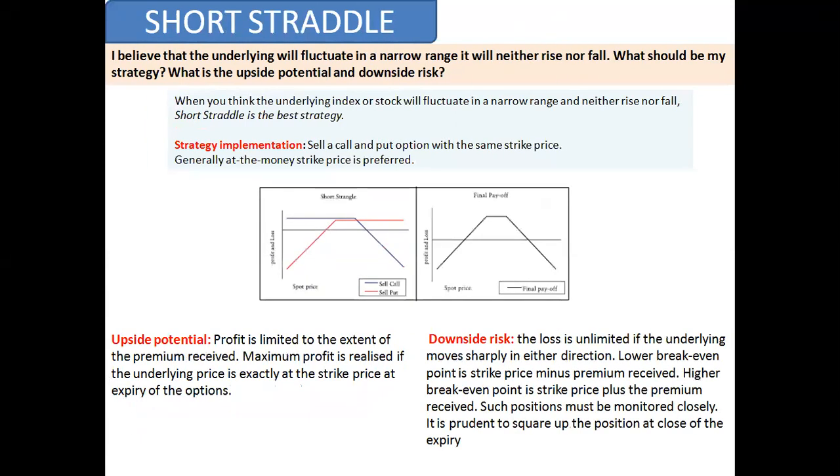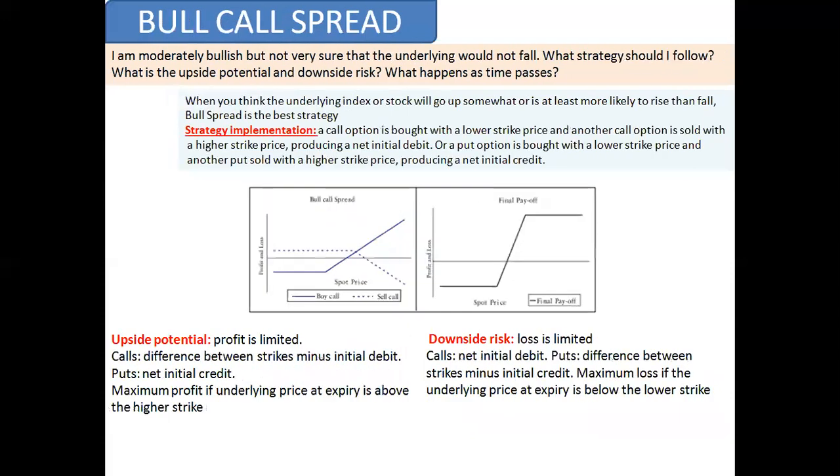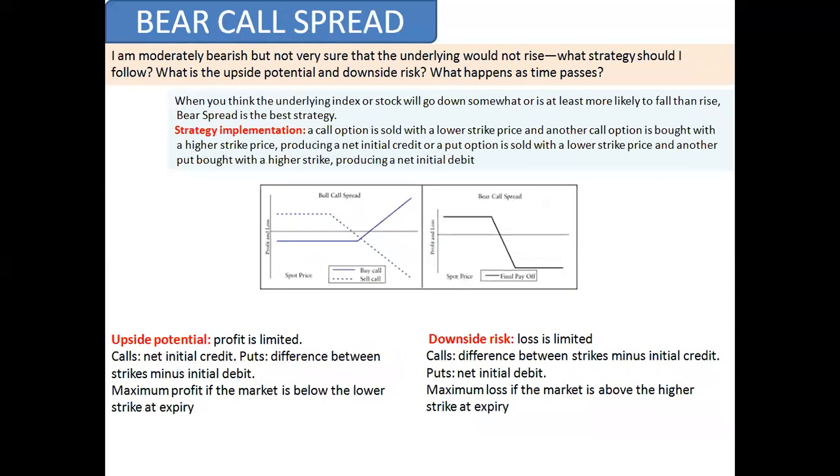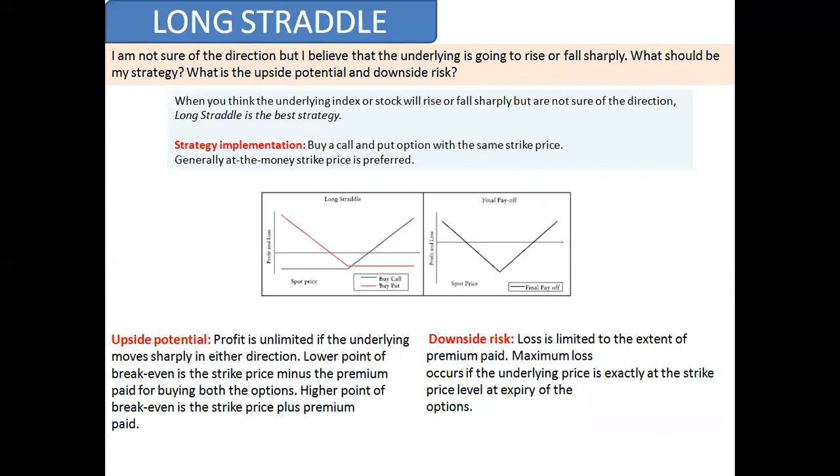And the short straddle is for doji. If you see many doji together, and you know that today is a range-bound session, then you use a short straddle: sell a call, sell a put. So these four strategies are very good: bull call spread, bear call spread, long straddle, and short straddle.